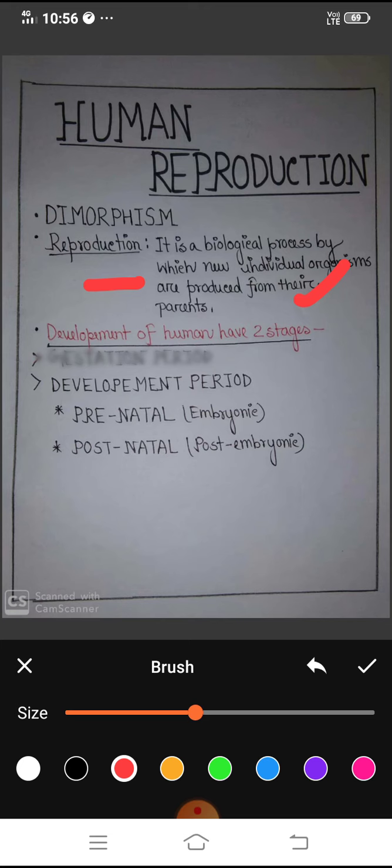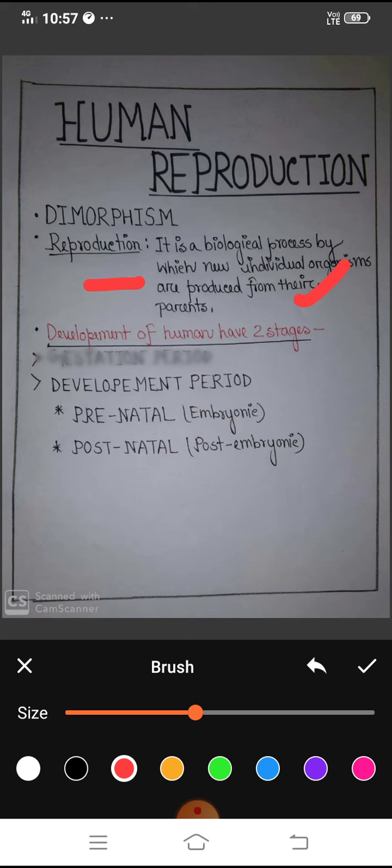In this chapter, we are going to learn the steps of human reproduction. How do we reproduce? How do we come to the world, right? So the development of human has two stages, of course.